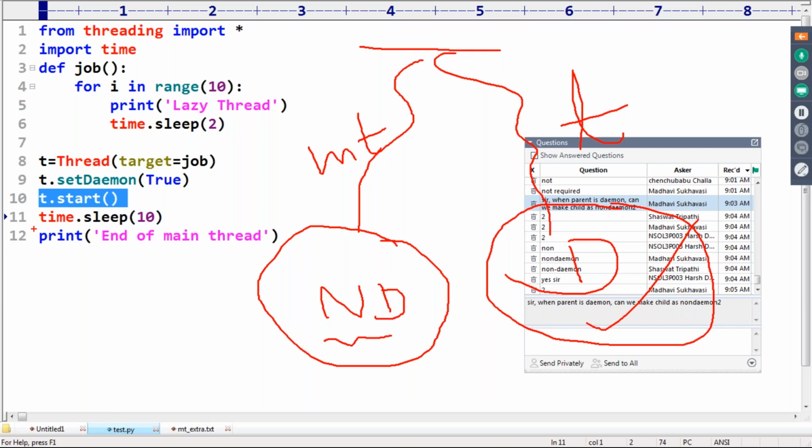So whenever the main thread ends, obviously this child thread is going to be terminated because the child thread is the Daemon. Without the non-Daemon, no chance of executing the Daemon. In this case, it is just a supporting thread. If the main thread is not there, it is not required to execute this Daemon.